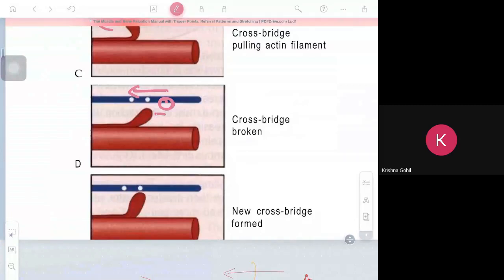If more contraction is required, then what will happen? It will unbind and rebind in another place, and again it will pull. If further contraction is required, again the myosin head will unbind and rebind, and again come closer towards the center. So likewise, the contraction increases.